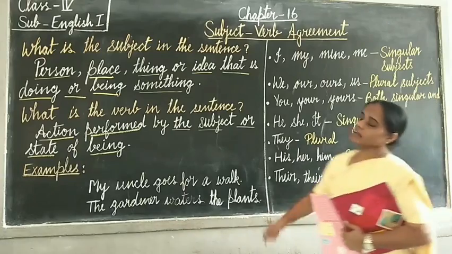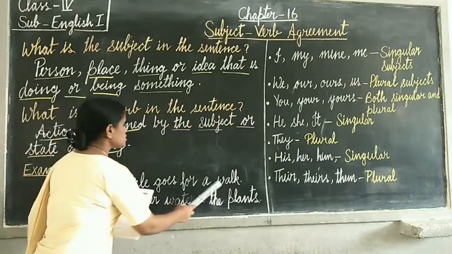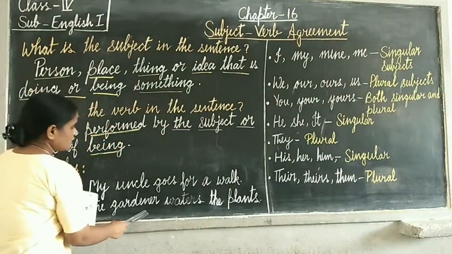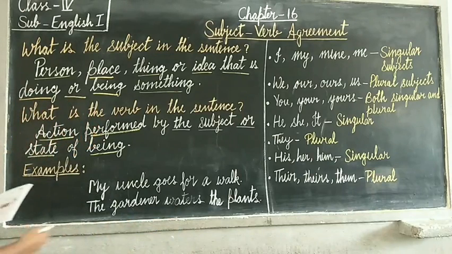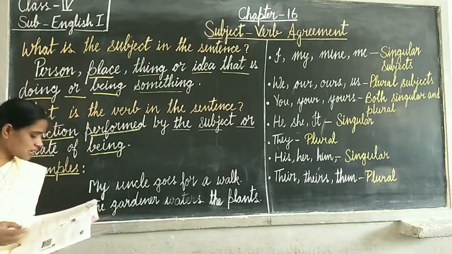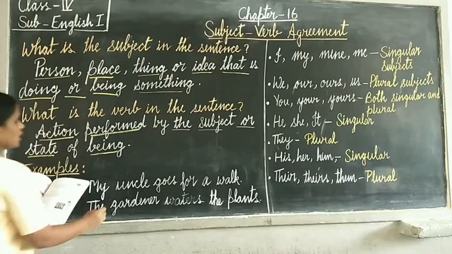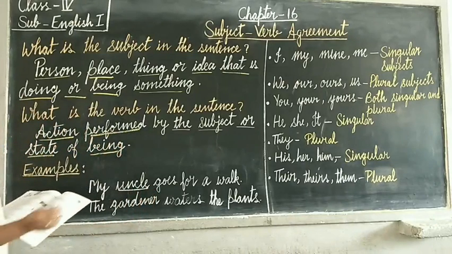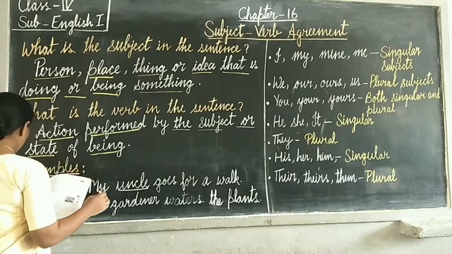So for example, let's see. First example, my uncle goes for a walk. Second example, the gardener waters the plants. In the above sentences, the subject is uncle and gardener.